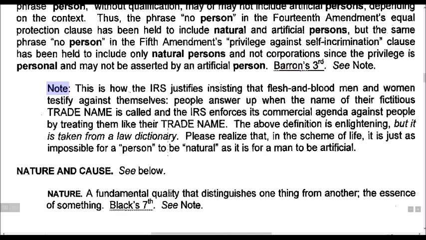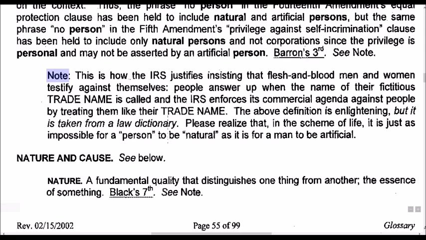Note, this is how the IRS justifies insisting that flesh and blood men and women testify against themselves. People answer up when the name of their fictitious trade name is called, and the IRS enforces its commercial agenda against people by treating them like their trade name. The above definition is enlightening, but it is taken from the Law Dictionary.